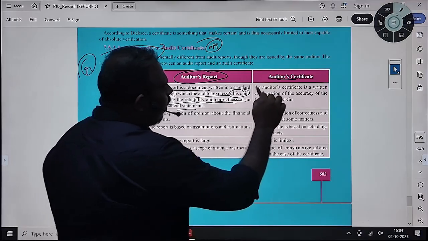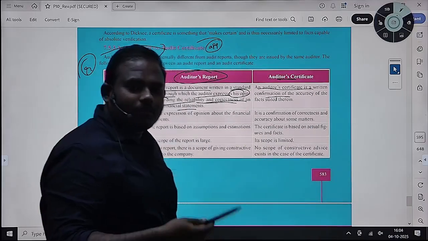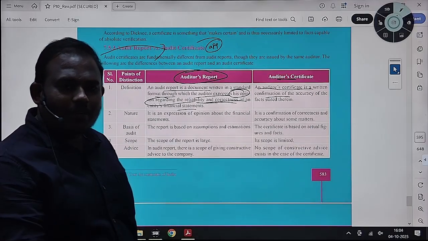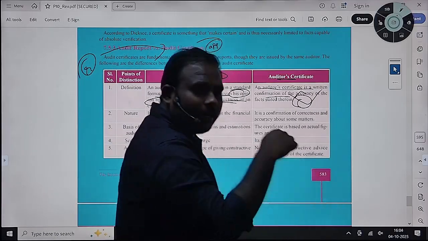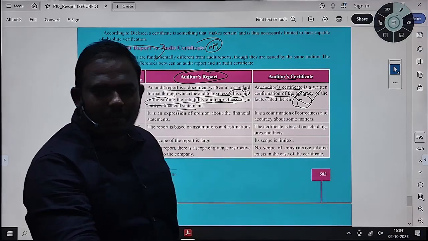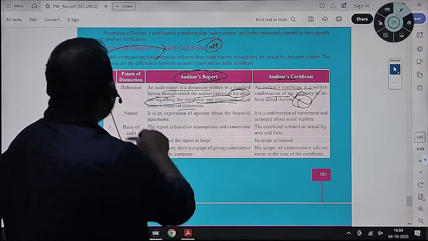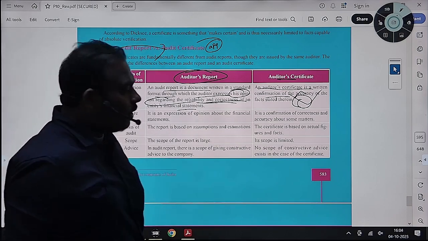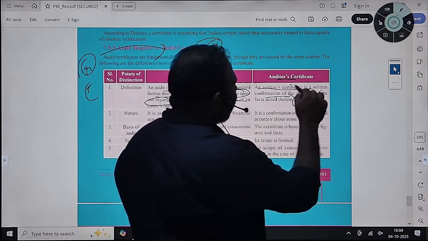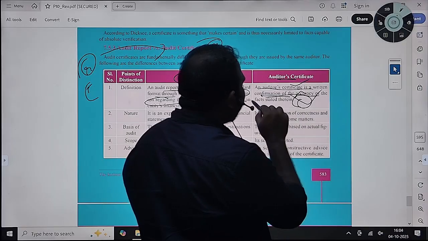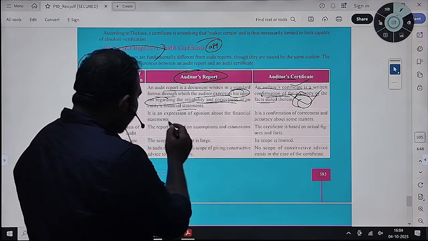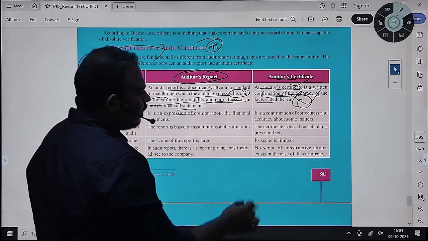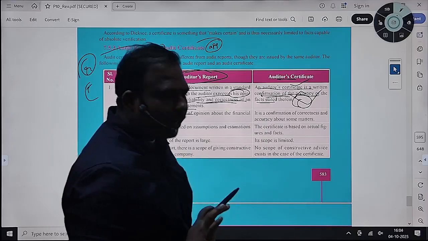So in an audit certificate, if you write that no material misstatement was found, there should be zero material misstatement. In that case you cannot say there are zero material misstatements, because you will do test audit, because of which you cannot certify in this case. In a certificate you will confirm the accuracy of facts stated therein. Audit is expression of opinion about financial statements; certification is confirmation of correctness and accuracy of facts.